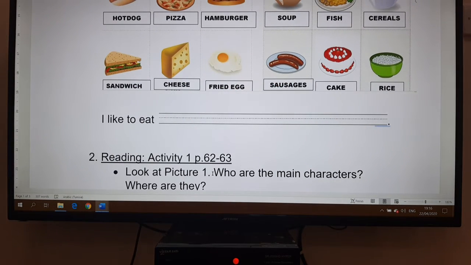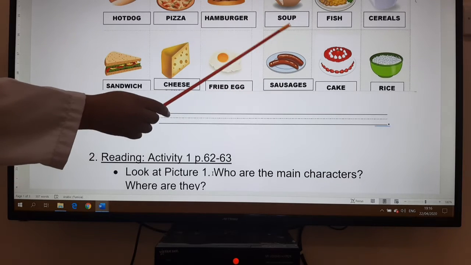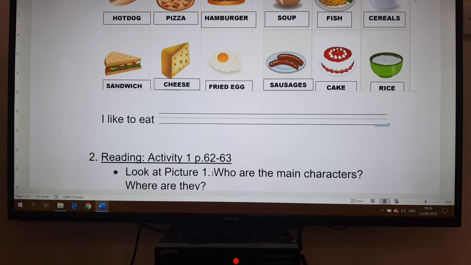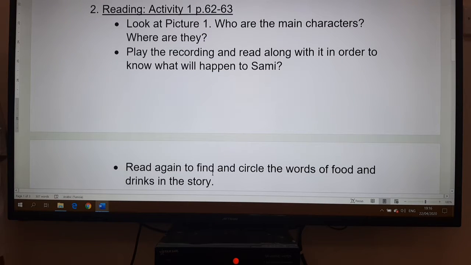Now I would like you to tell me what you like to eat. I like to eat, and you complete with the names of the meals you like, what you choose. Then we go to the reading activity. So this is the story in activity 1.